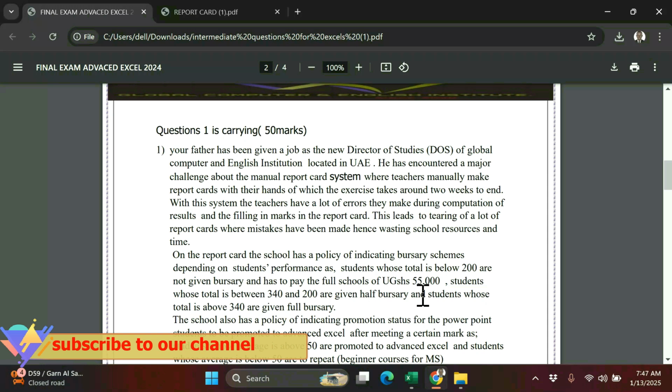With this system, the teachers make a lot of errors during computation of results and the filling in of marks in the report cards. This leads to tearing of a lot of report cards where mistakes have been made, hence wasting school resources and time. On the report card,